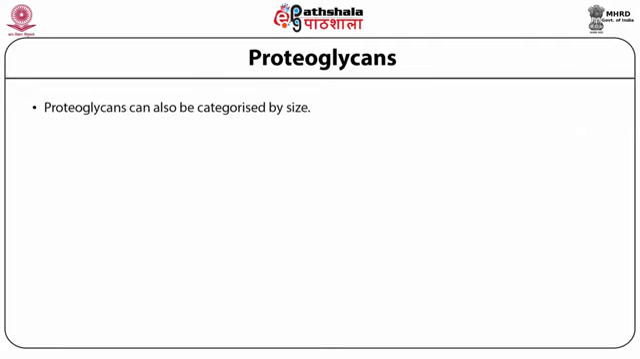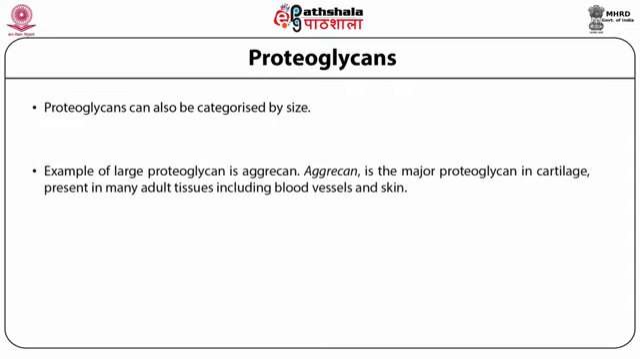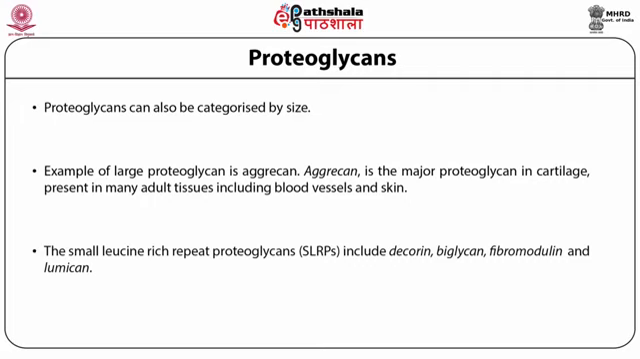Proteoglycans can also be categorized further by size. An example of a large proteoglycan is aggrecan. Aggrecan is the major proteoglycan in cartilage, and is present in many adult tissues including blood vessels and skin. The small leucine-rich repeat proteoglycans include decorin, biglycan, fibromodulin, and lumican.